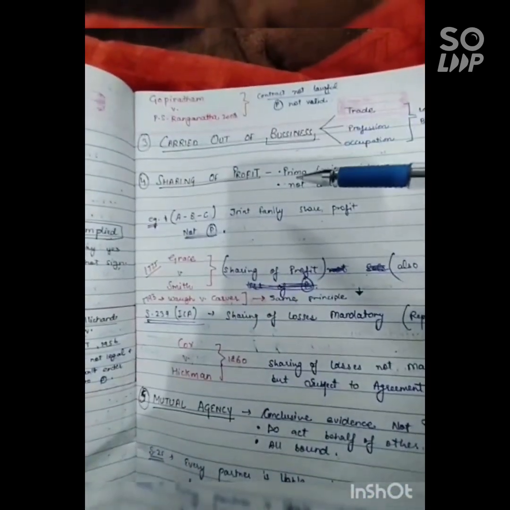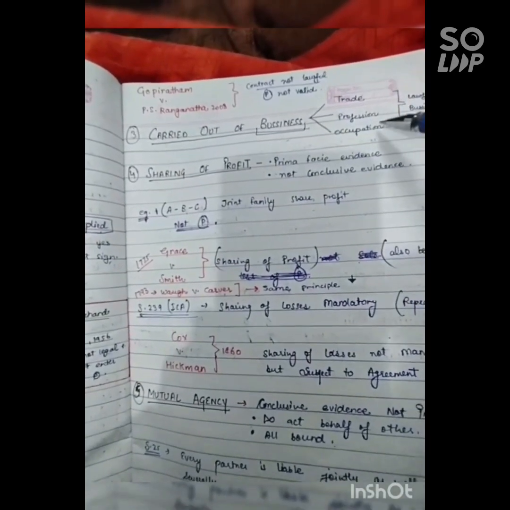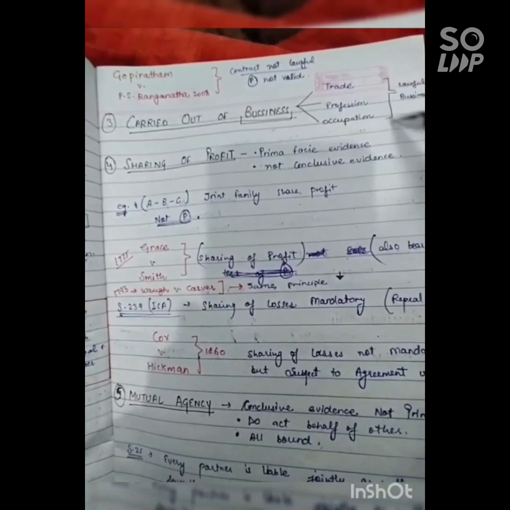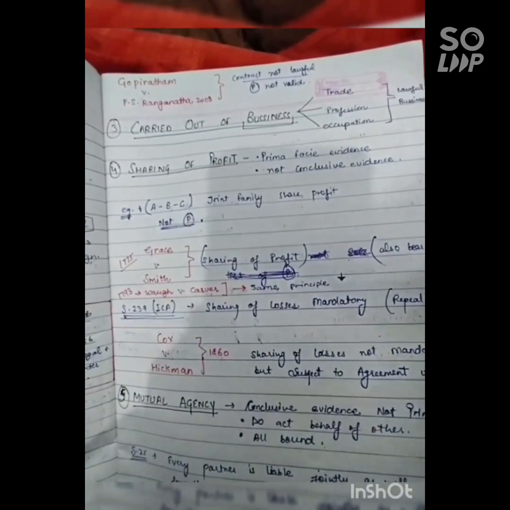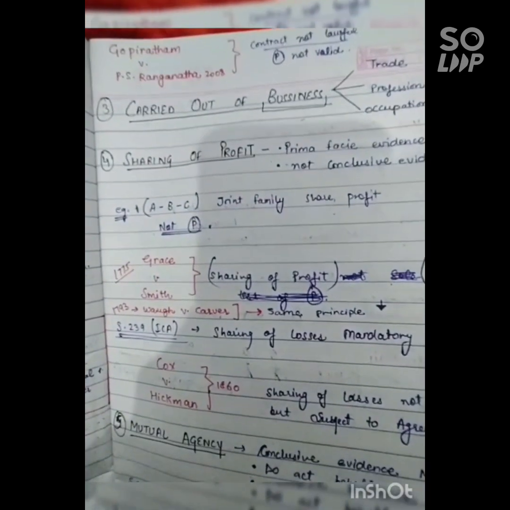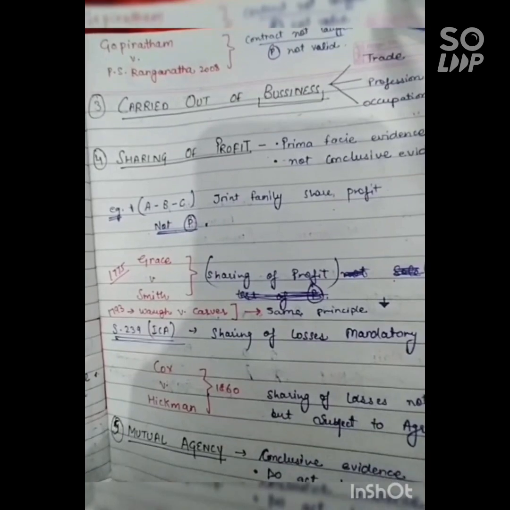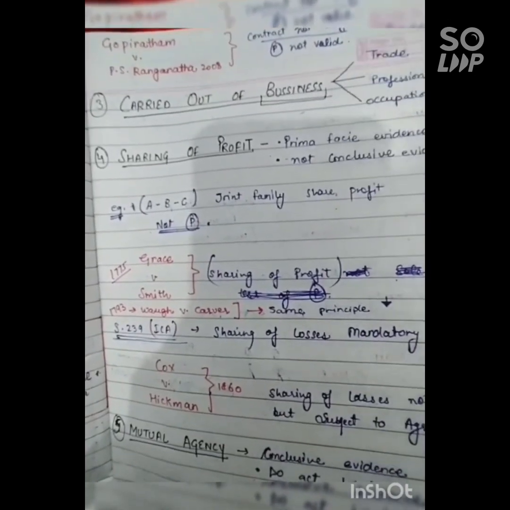Third essential is the carrying on of business. There must be a trade, profession or occupation which is carried on. There must be a lawful business. There is a case, Gopiratham versus P.S. Ranganatha, 2008. In this case, it was held that if the contract is not lawful, then the partnership is not valid.